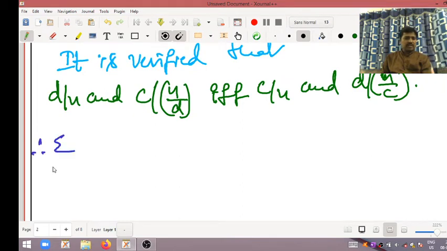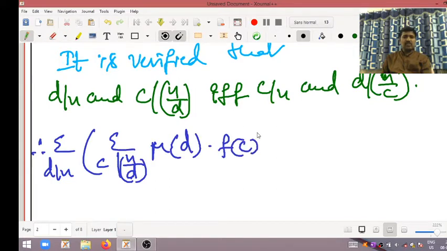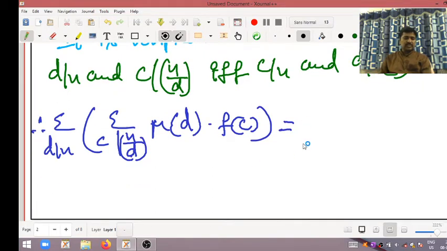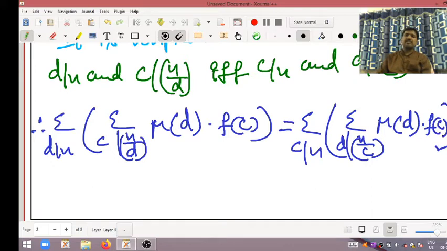Therefore, summation d divides n into summation c divides n divided by d of Mobius of d into small f of c, which is equal to summation c divides n into summation d divides n by c, right as it is, of Mobius of d into f of c, my dear students.